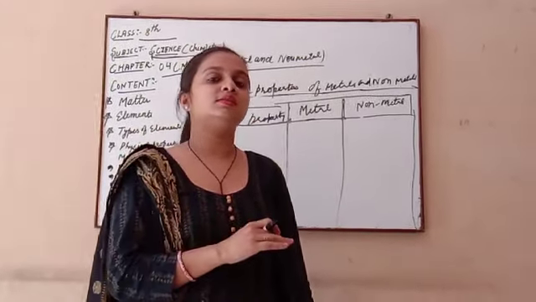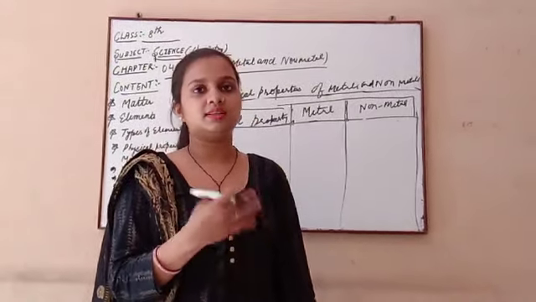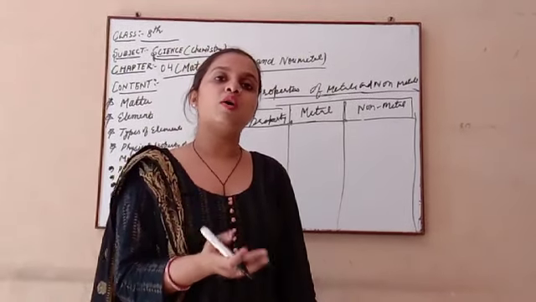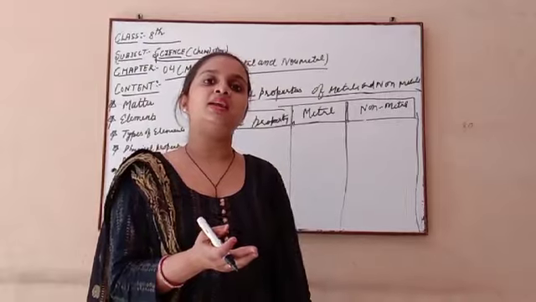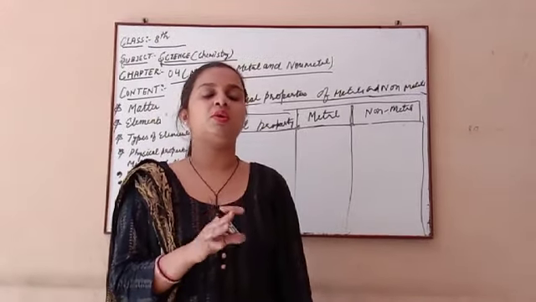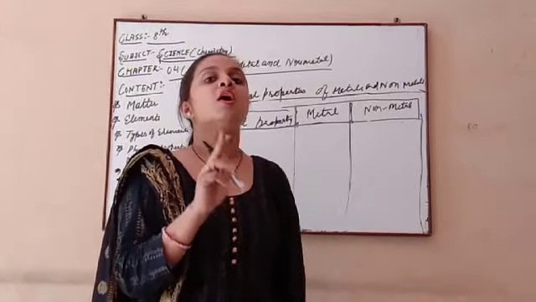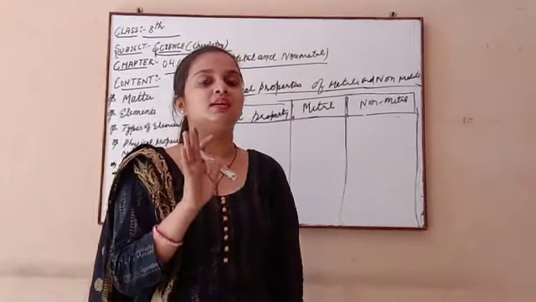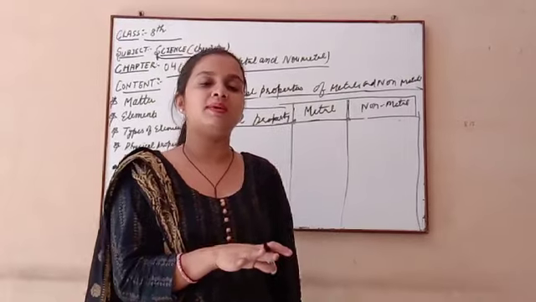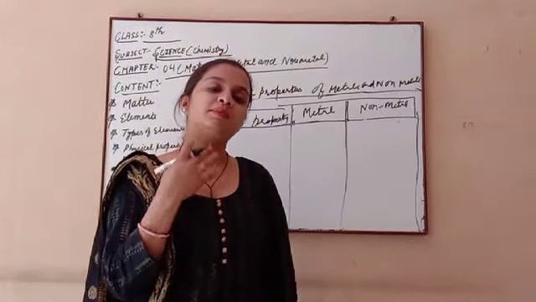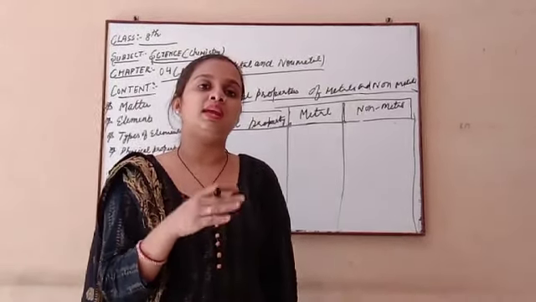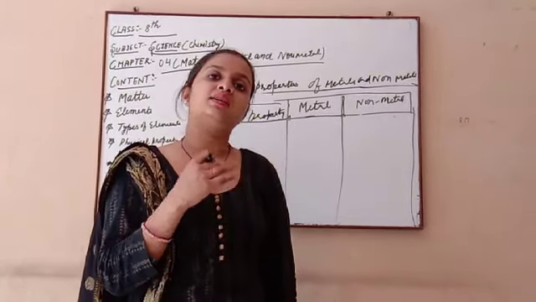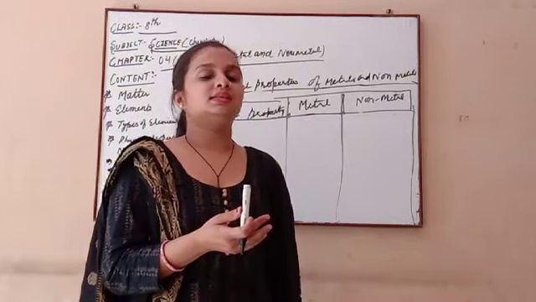Now we will continue this chapter to learn more about the chemical properties of metals and non-metals. In chapter number 4, you have these two kinds of elements, metals and non-metals. First we discussed the physical properties in this video, and now I am coming back in front of you to teach our second concept, the chemical properties of metals and non-metals.